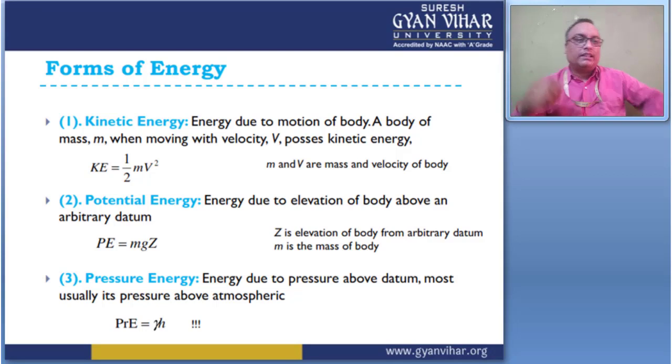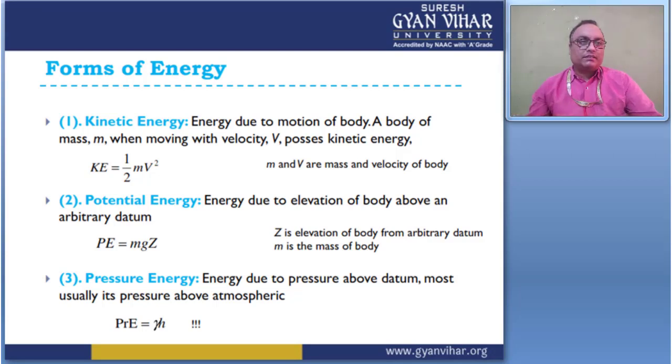So these are the three kinds of energy, and one more energy is internal energy. All these types of energy, kinetic energy, potential energy and pressure energy, are used in Bernoulli's equation. What is the Bernoulli equation? It is the sum of kinetic energy plus potential energy plus pressure energy equal to constant.